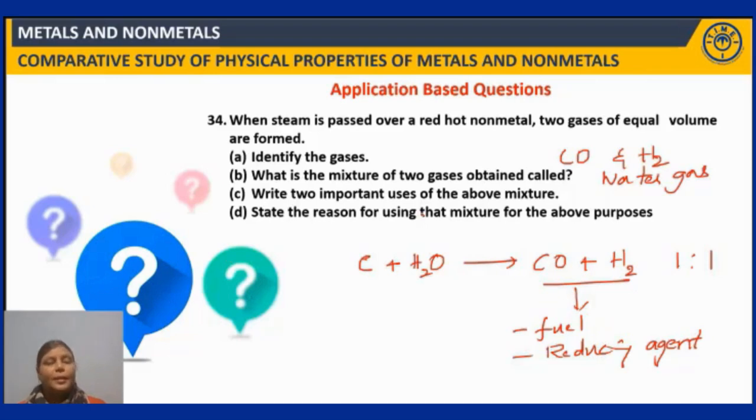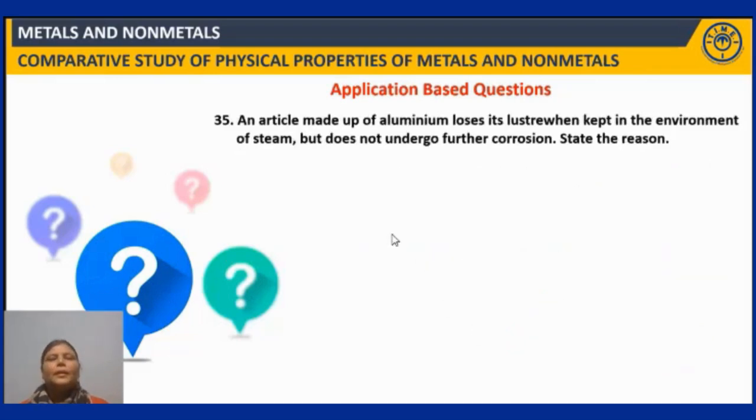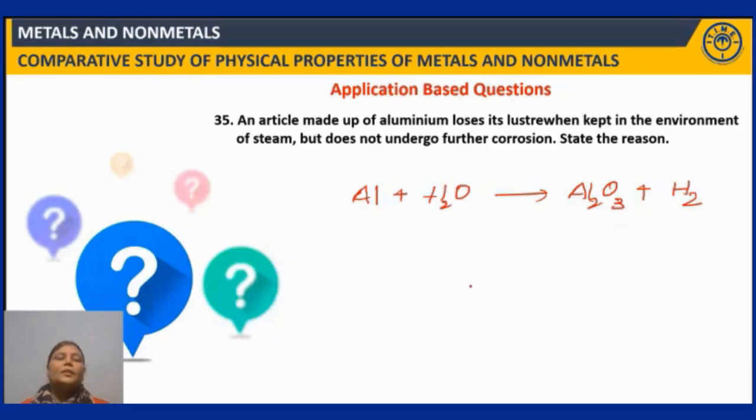Now, let us look at the next question. An article made up of aluminium loses its luster when kept in the environment of steam, but does not undergo further corrosion. State the reason. I have already given the explanation both in the fill in the blanks as well as in the multiple choice questions. Right. See, aluminium when it reacts with steam forms Al2O3, which we call alumina, plus hydrogen. I have written the skeletal equation. I am not writing the balanced equation.